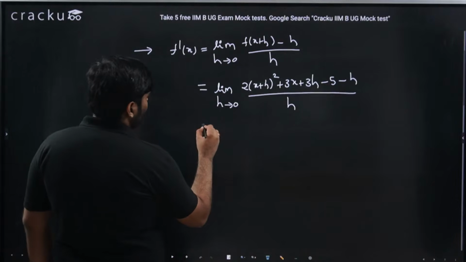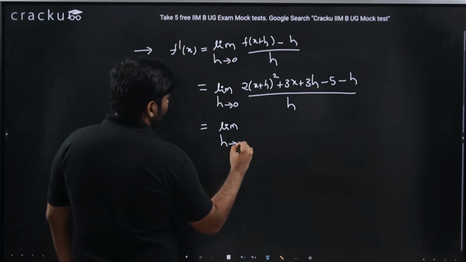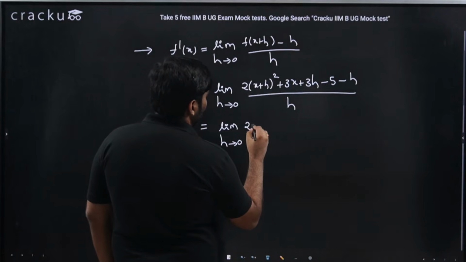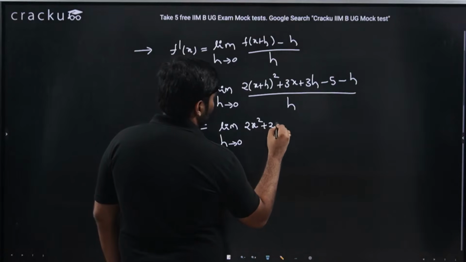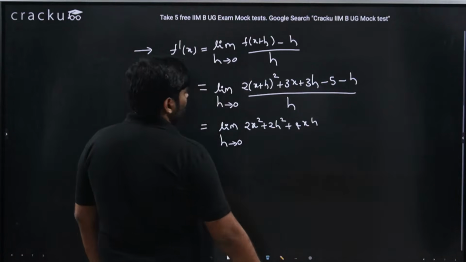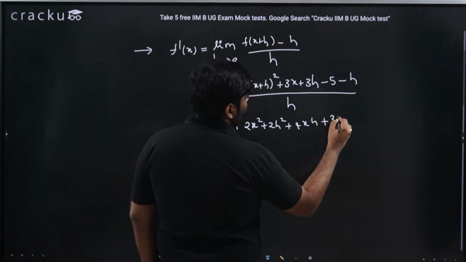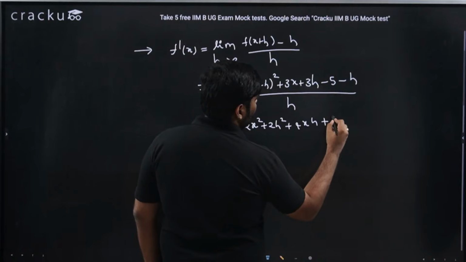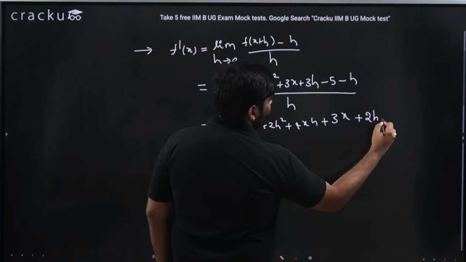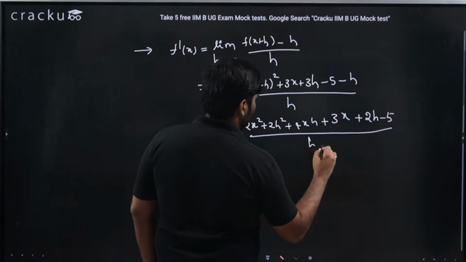So this should be nothing but limit h tending to 0 of: 2 into x plus h whole square, which can be written as 2x square plus 2h square plus 4xh, plus 3x plus 2h, because 3h minus h is 2h, minus 5, divided by h.